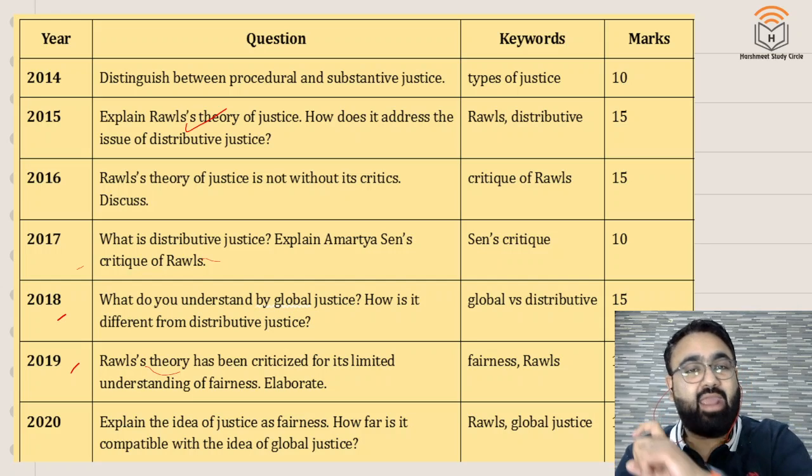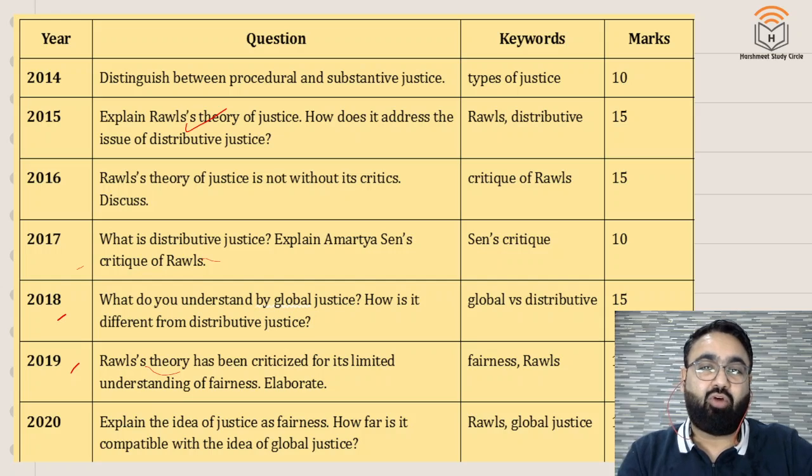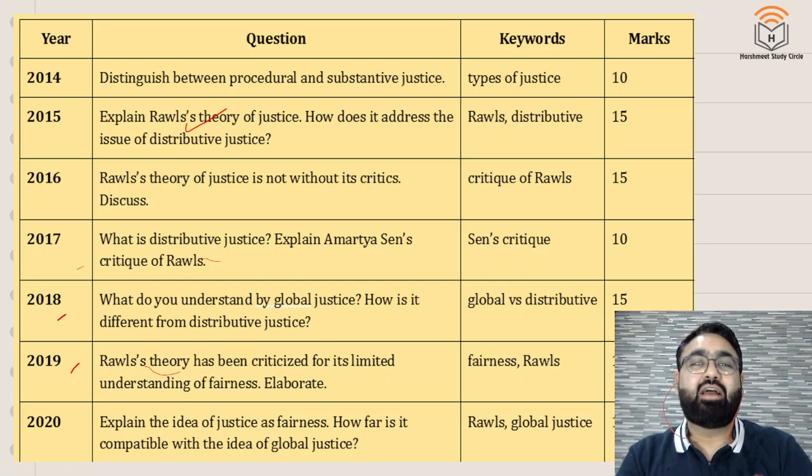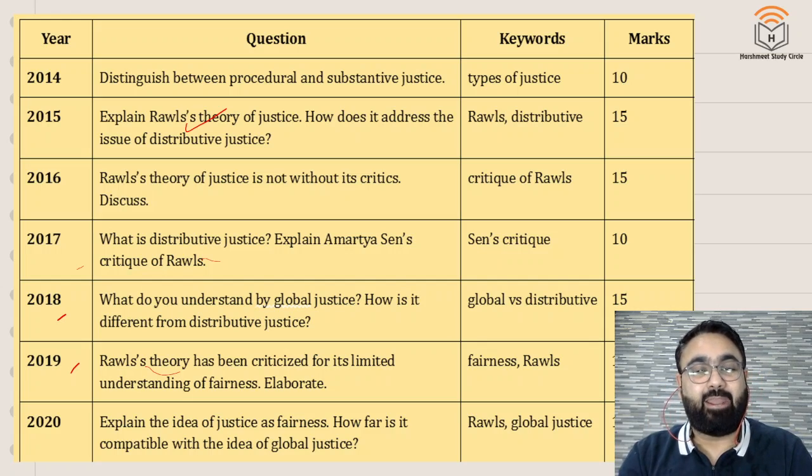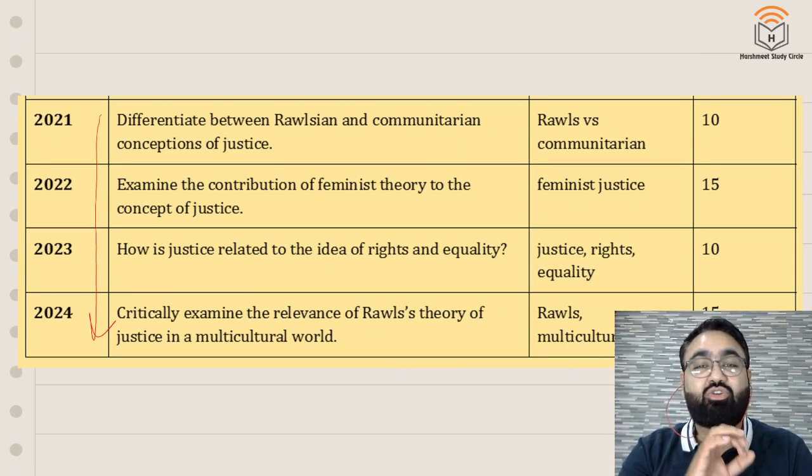So Rawls theory के बारे में every single thing you have to know, from what is the theory, what are his assumptions, what is the critique, what did he talk about, situations such as what is the original position, the veil of ignorance, every single thing you need to know. Not just his theory, but what has been the criticism. किसने क्या critique किया है, all of this has been asked very, very regularly. So this is one thing that you just cannot afford.